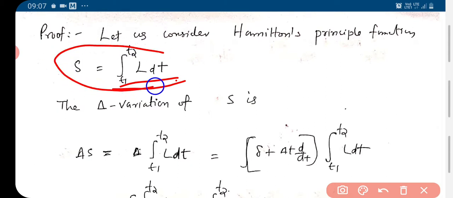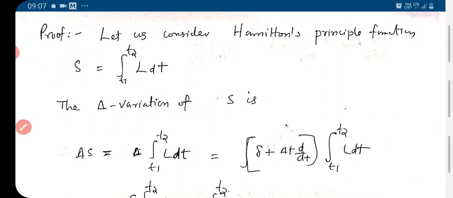We take this quantity S, which is the integral from T1 to T2 of L dt, and we consider the del variation of it.